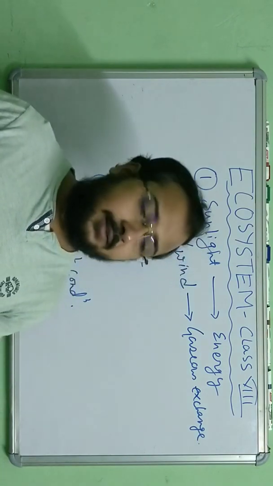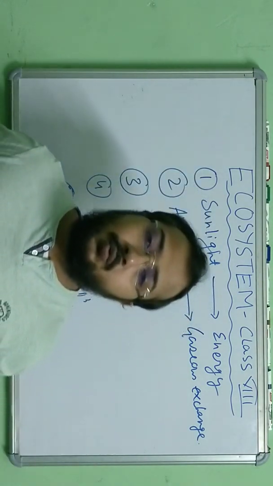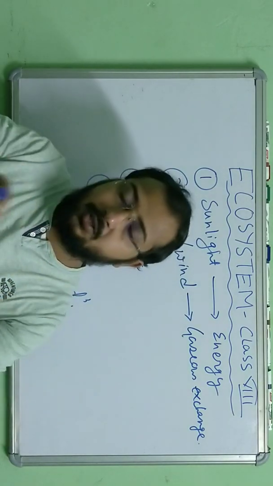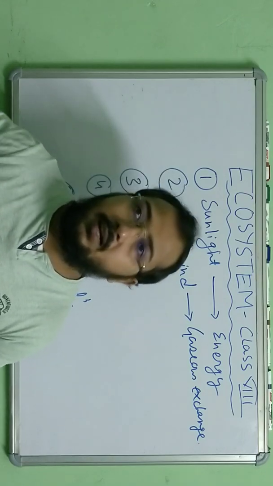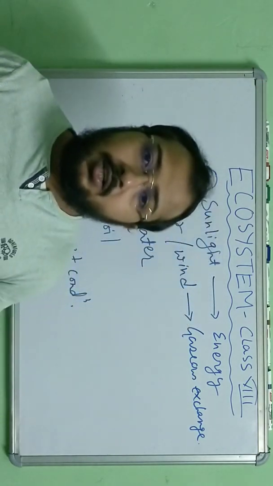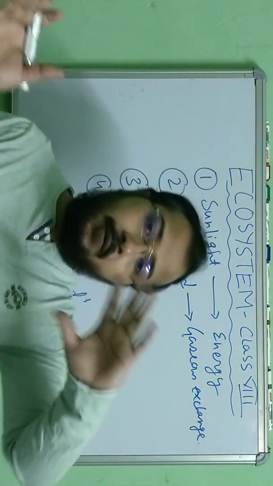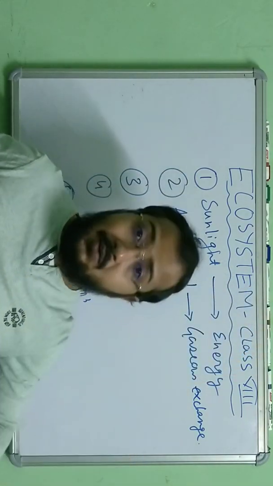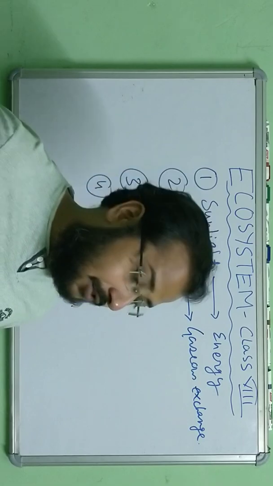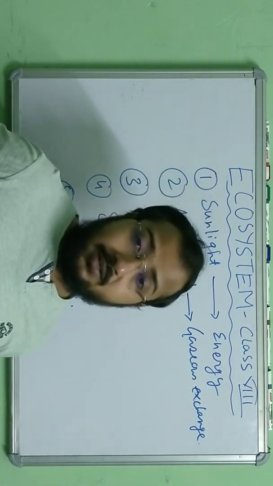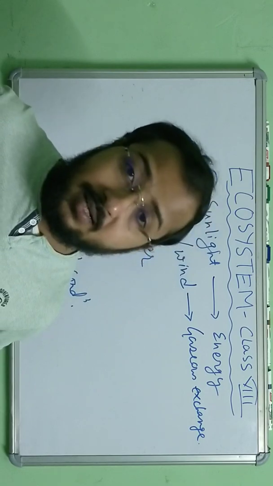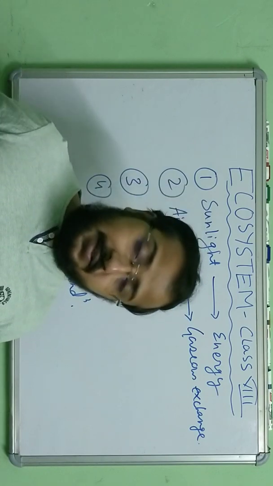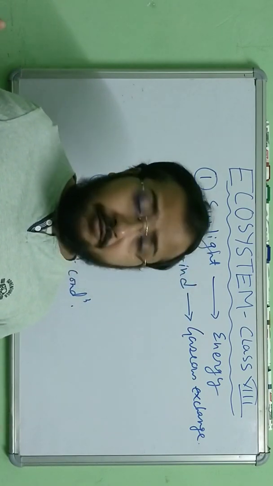Apart from that, all other air molecules also have an important role in the ecosystem, like nitrogen in the air. Nitrogen we don't inhale. Nitrogen is also not directly inhaled by the plants, but nitrogen can be fixed by some nitrogen fixers, some bacteria which are present in the soil, in the roots of the plant. They fix the nitrogen, convert it into nitrates and nitrites, that is minerals, and then those are absorbed by the plant roots. So we can see that air molecules play a very important role.